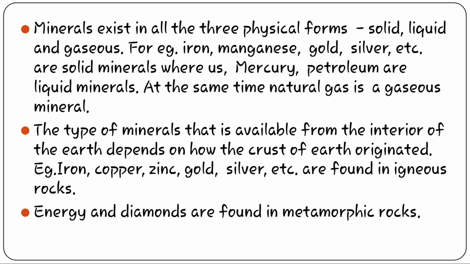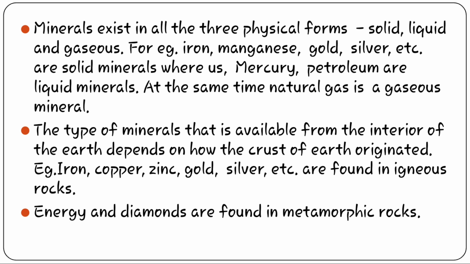At the same time, mercury, petroleum, etc. we get in liquid form. We can also find gaseous minerals, for example natural gas. So we have examples for the three physical forms of minerals.